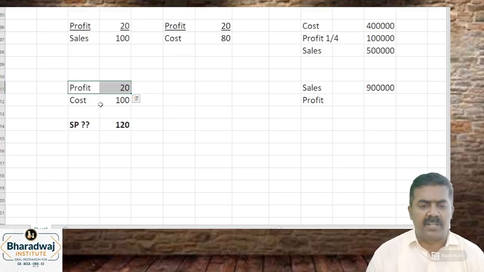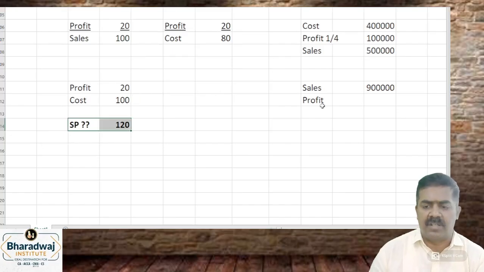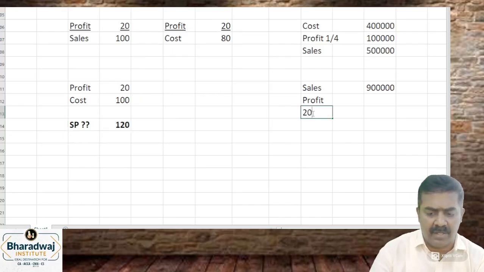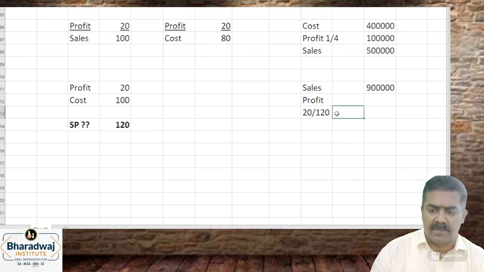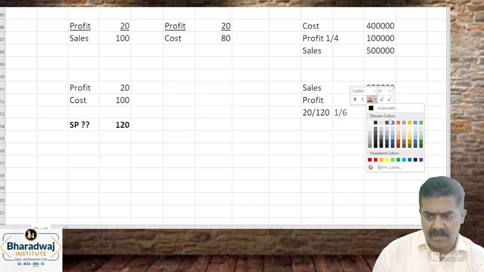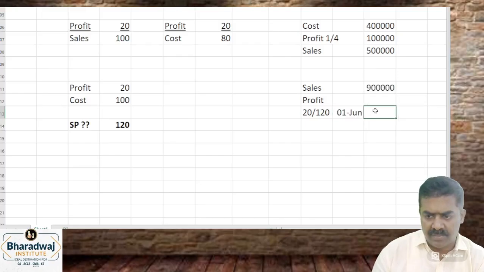So what is the profit on sales? 20 by 120. Or you can say 1/5 on cost, 1/6 on sales. It is nothing but 1/6 on sales. 1 by 6 on sales. How much will it be?